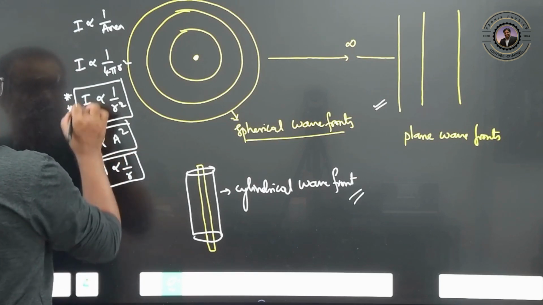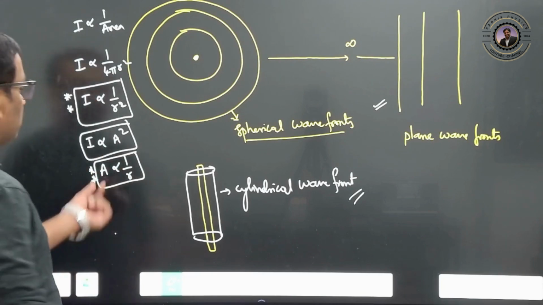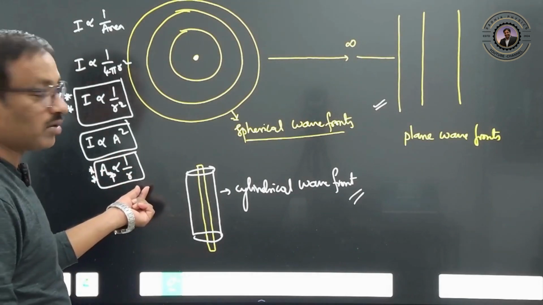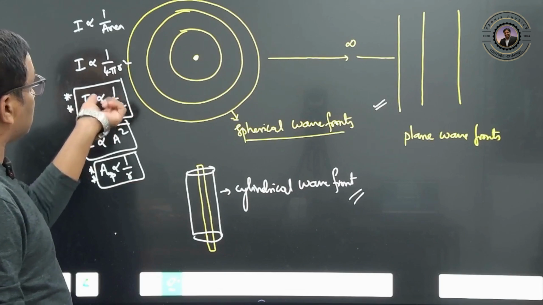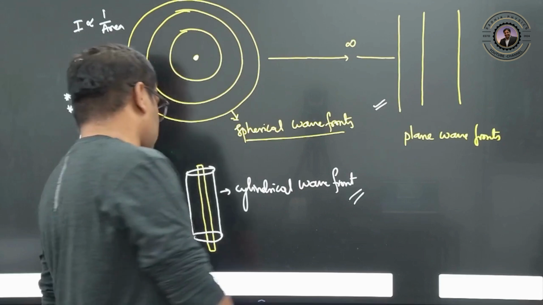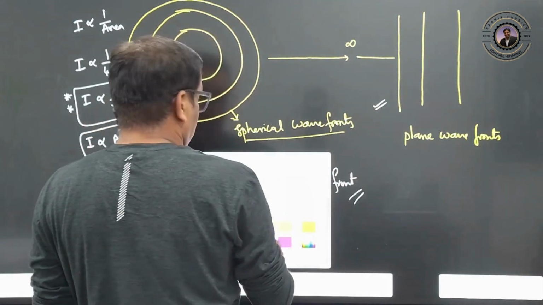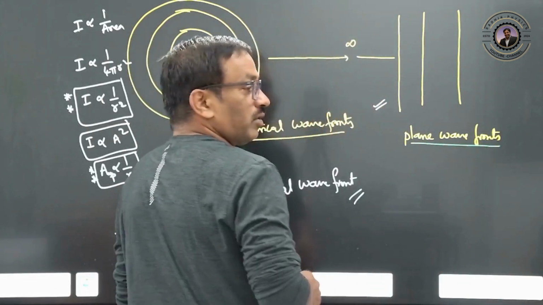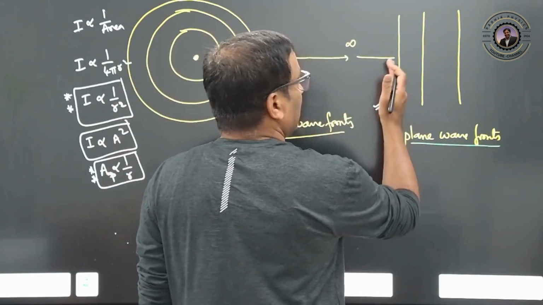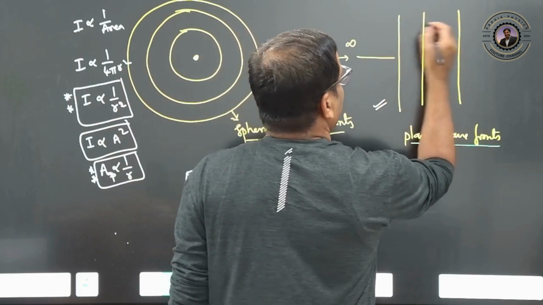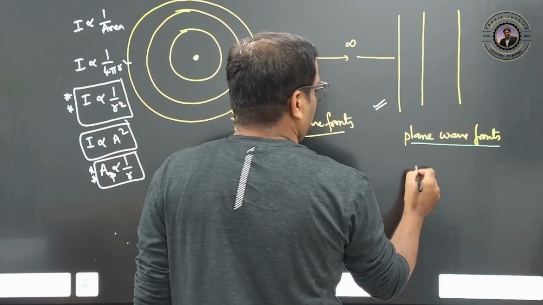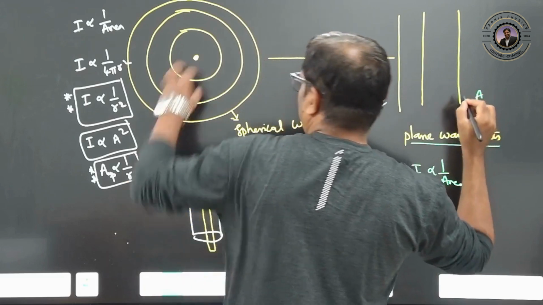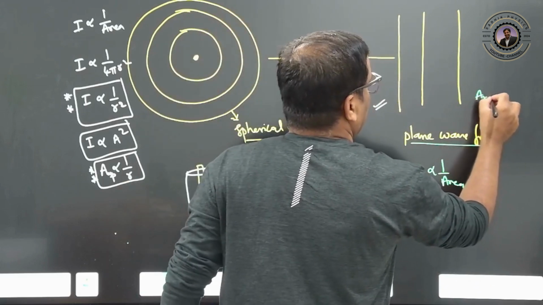These are two slightly important points. Amplitude is inversely proportional to the radius in spherical wavefronts, and intensity is inversely proportional to the square of the distance. Next, very important, plane wavefronts, which are the ones we are going to deal with. Here the areas are the same, and intensity is inversely proportional to the area. This area is constant, it is not increasing.